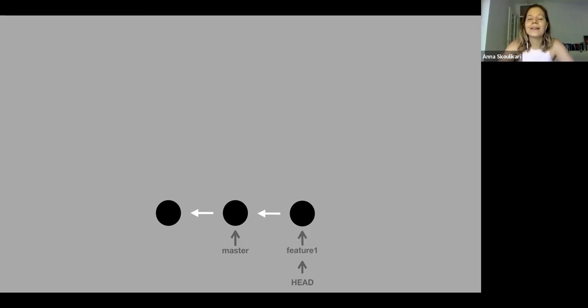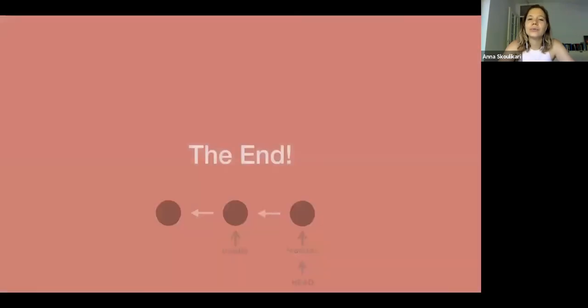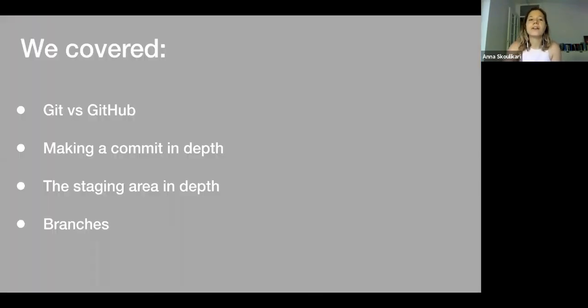This was an introduction to Git basics, how we make commits, what's really happening. As I showed those diagrams in the very beginning that are often used to learn Git, I find those extremely simple, and they don't help me get a good mental model of how Git works. We just covered the differences between Git and GitHub. We made a commit and went over that in depth. We also went over the staging area in depth. And lastly, branches, which are basically just pointers to commits.